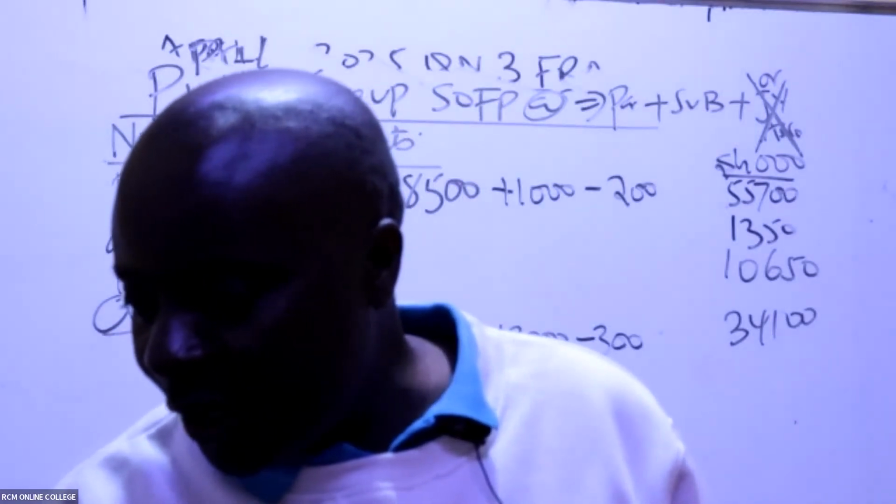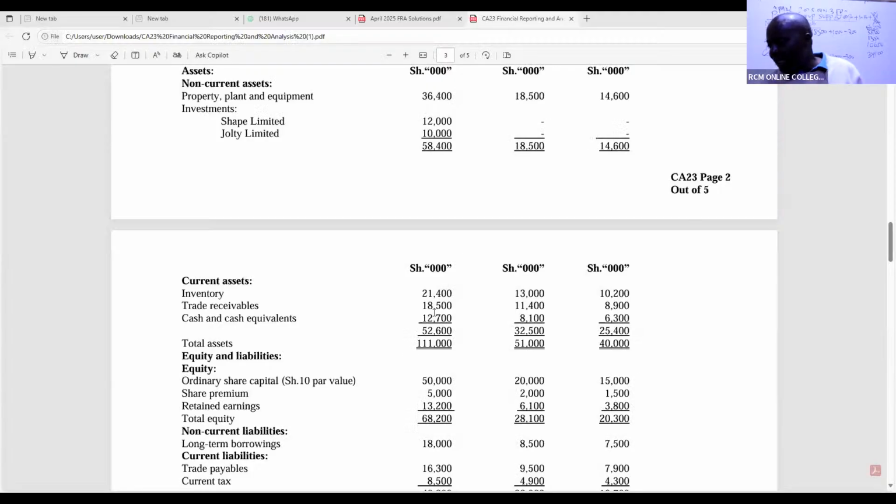Very easy consolidation. So for receivables, ladies and gentlemen, we have for the parent 18,500 plus, in this case here, 11,400. But now remember, receivables, we must always seek to deduct the fake receivable.